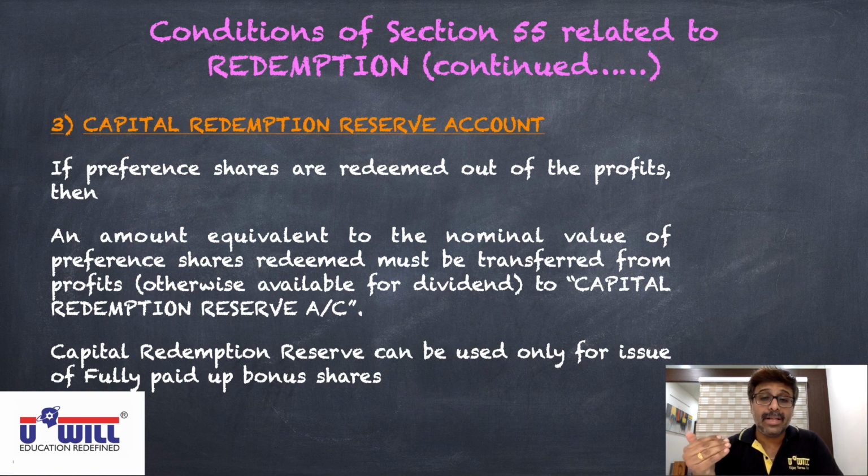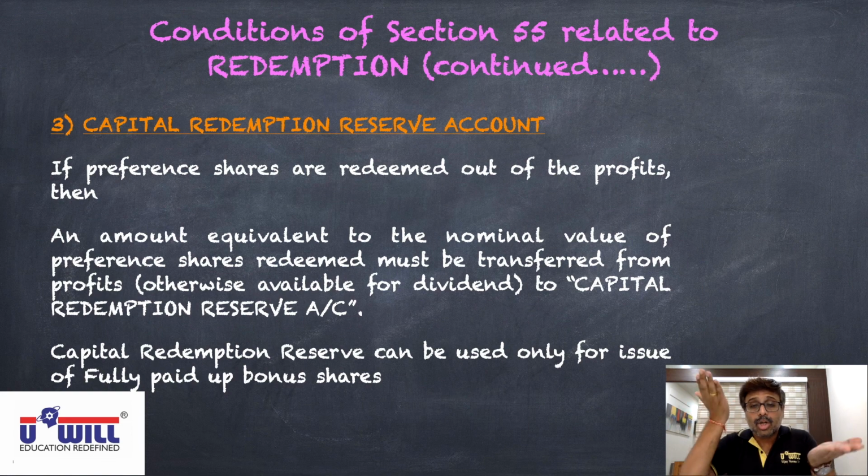Whenever the company issues 30 lakhs of bonus shares, total share capital will increase and come back to 1 crore. So here also, when you redeem the preference shares from the first source, profits of the company, total capital will remain intact at 1 crore and the risk of outsiders, creditors and debenture holders will not increase.